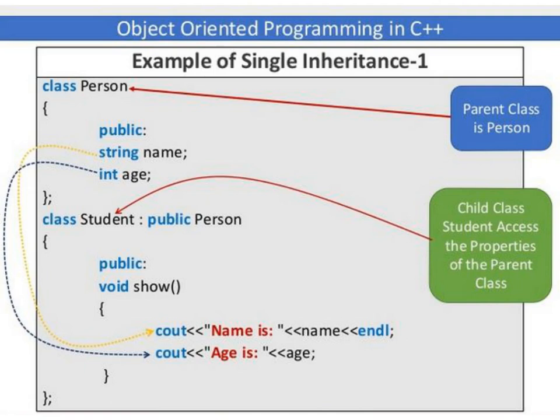So in public we are specifying the member function called show. In that we are using two cout statements to print the value of name and age. Okay, so here the parent class is person and the child class student accesses the properties of the parent class. So student is derived from the person class, so student can access the properties of the person class, because person is a base class, so the data members which are declared, like name and age, can be accessed by the student child class.